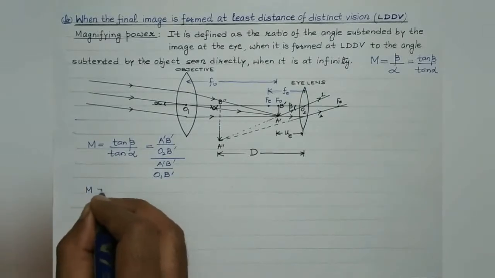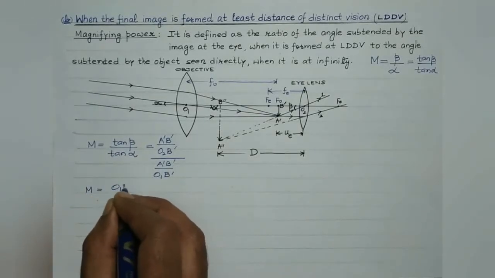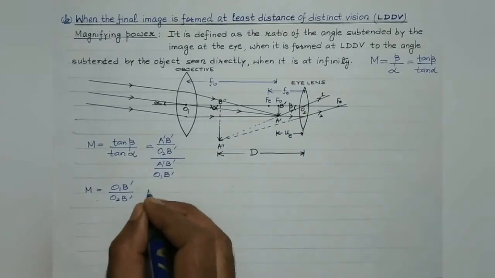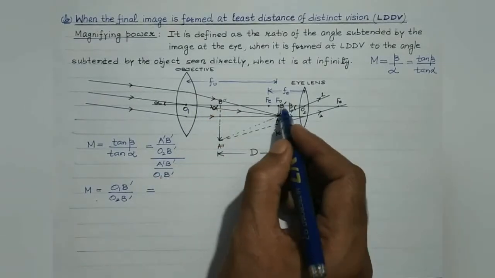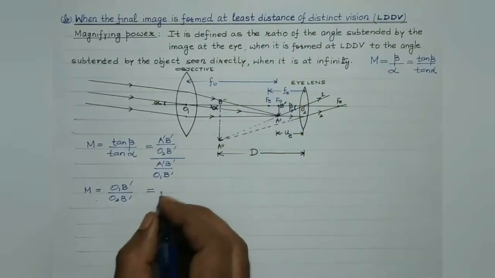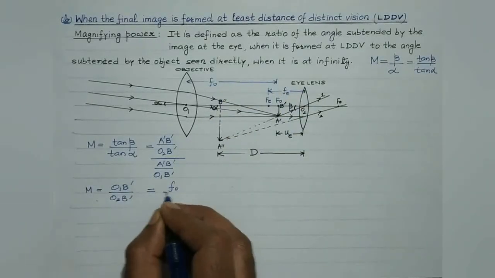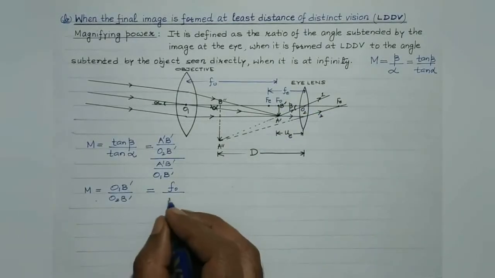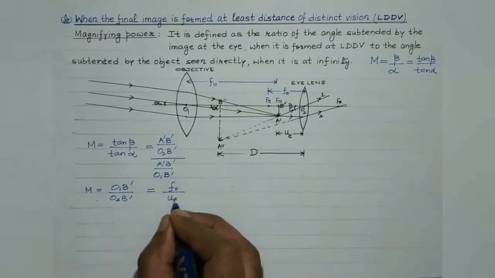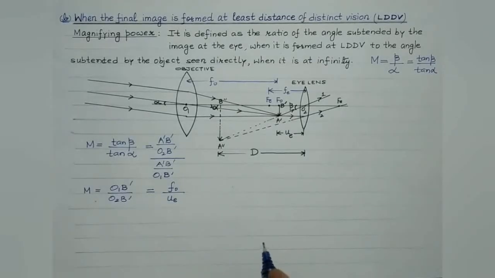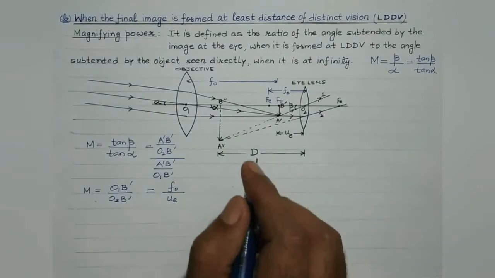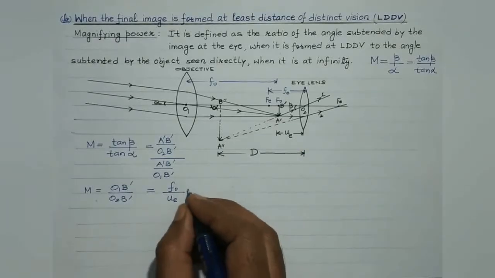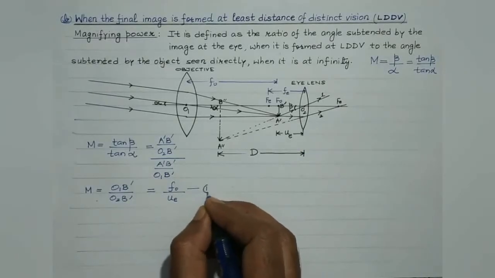So A dash B dash will get cancelled. So we'll be left with O1 B dash divided by O2 B dash. O1 B dash in magnitude is equal to F0, isn't it? And O2 B dash in magnitude is equal to UE. I'm not using sign convention over here. Sign convention is to be used only once while deriving the article, and that too in the last or the second last step, right? Put this as equation number 1.